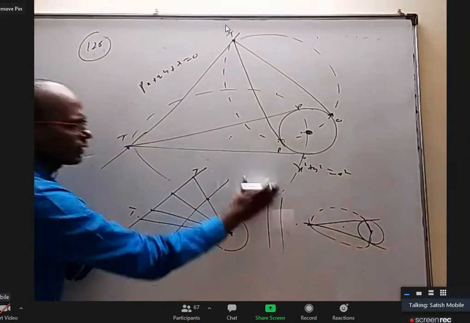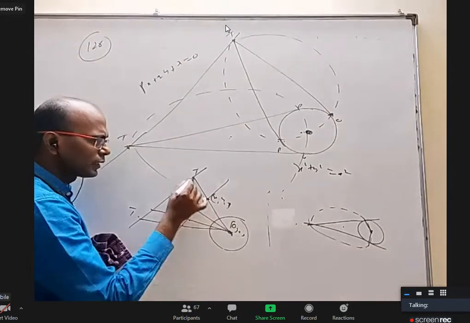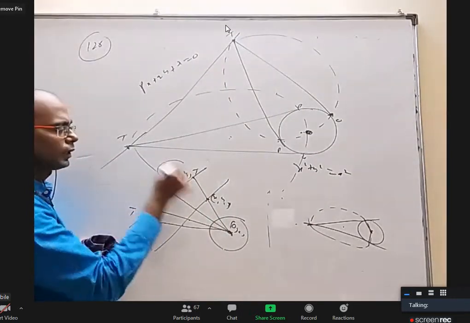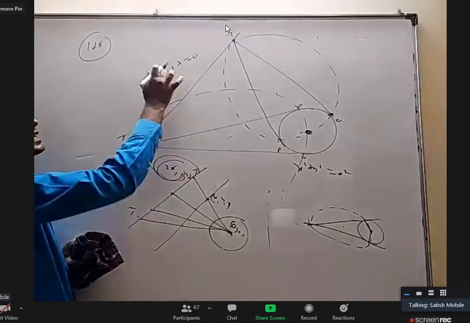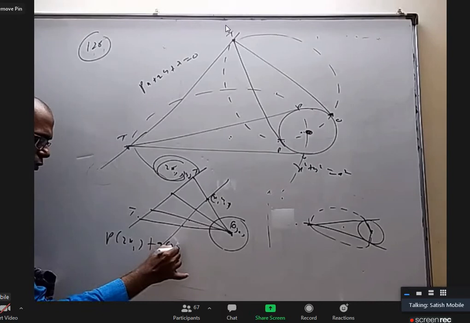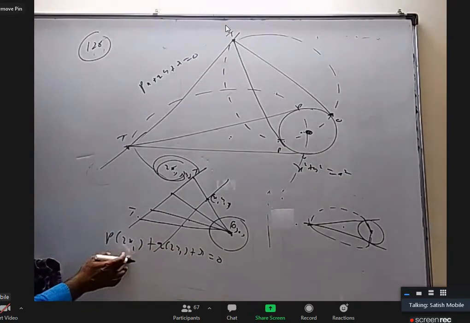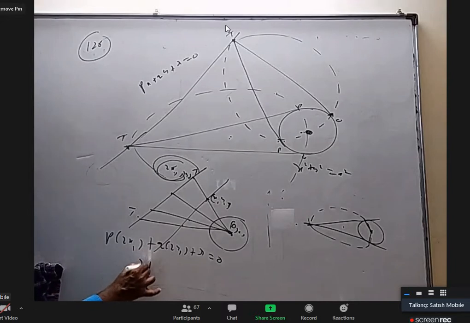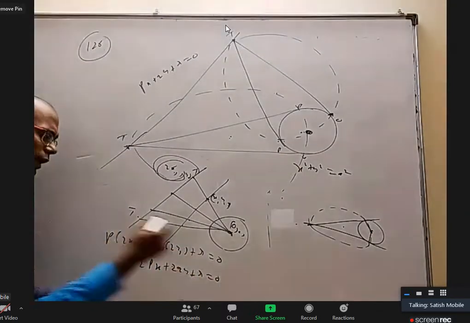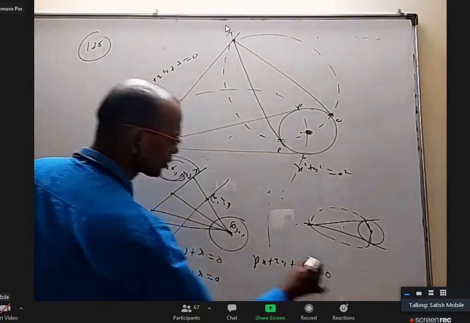If you don't want to do that, don't worry. This is 0, 0. Take that midpoint as x1, y1. This T is double of that because of the midpoint, so it will be 2x1, 2y1. 2x1, 2y1 should satisfy this equation. Substitute it. You get p into 2x1 plus q into 2y1 plus r equal to 0. Now locus means remove x1, write x, remove y1, write y. You will get 2px plus 2qy plus r equal to 0. I can even write it as px plus qy plus r by 2 equal to 0.